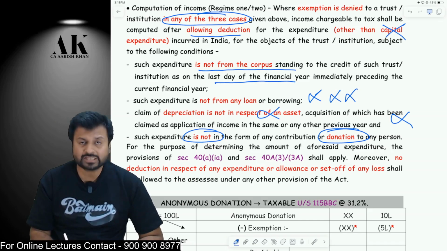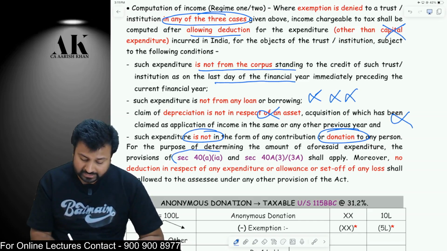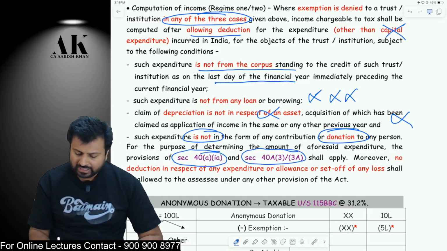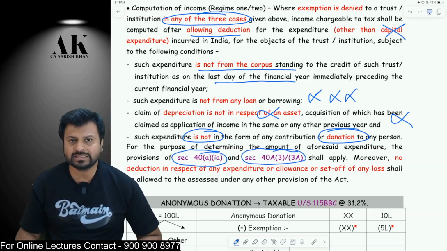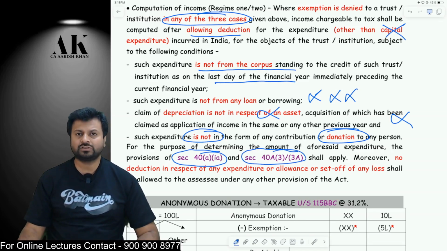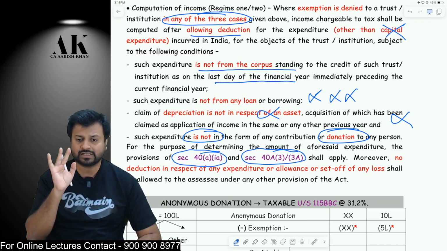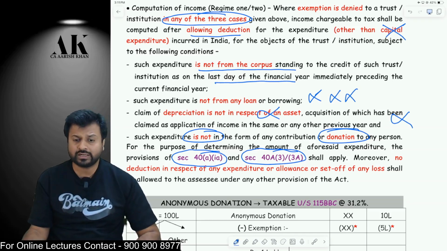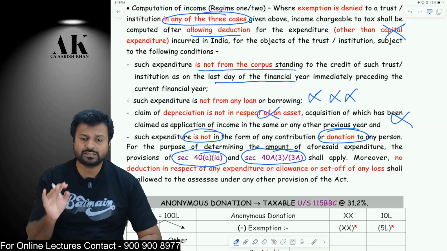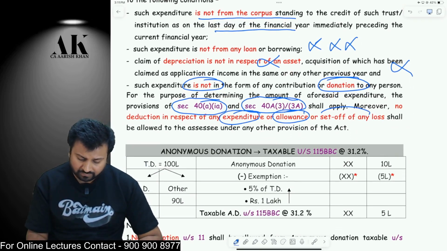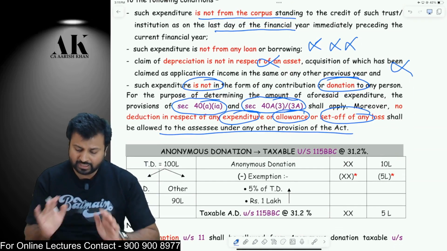Next one, the expenditure should be subject to all TDS deduction. If TDS is not deducted, the expenditure will not be allowed. Further, if the expenditure is made as a payment in cash of more than 10,000 rupees to a person in a day, then it should be by account payee cheque, account payee draft, ECS, or such electronic mode. Otherwise, you will not get the deduction of that particular expenditure. And last but not least, no deduction of any expense or allowance or set off of loss shall be allowed to the assessee under any provisions of the act.